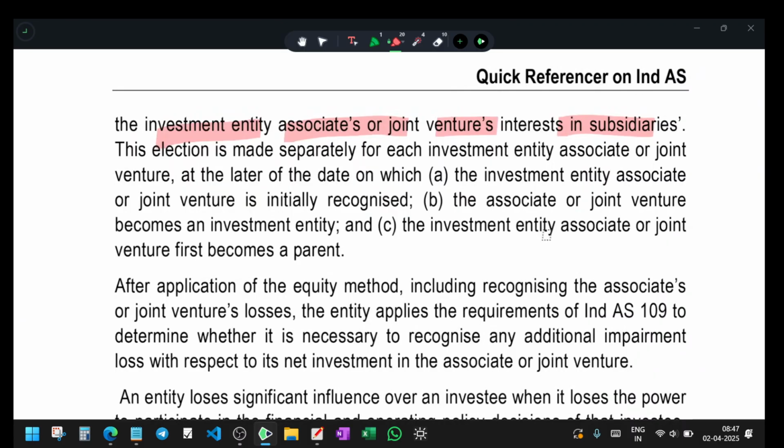We need to follow that. We can't say we won't do it, even though they indirectly control this investment entity. Due to their control, they need to follow fair value rather than the equity method.